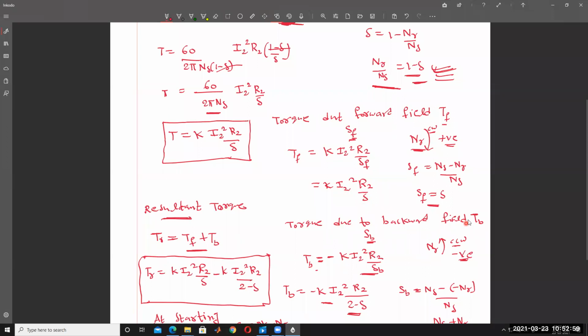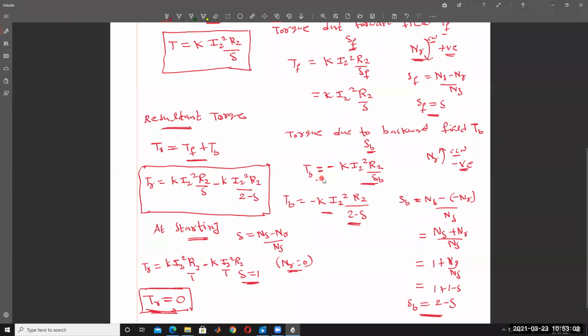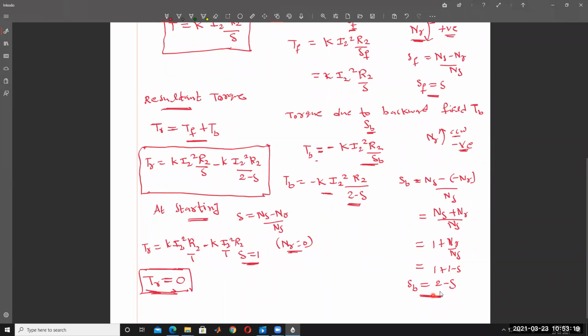Then torque due to the backward field. So backward torque is in the opposite direction. That's why minus K into I square into R2 by SB. Here the rotor speed is in the opposite direction, that is counterclockwise direction, that is negative. So substitute here the backward slip, then you will get 2 minus S. Then substitute here. So the resultant torque is nothing but forward torque plus backward torque, and the resultant torque is equal to 0. So that's why single phase induction motor is not self-starting. Understood?